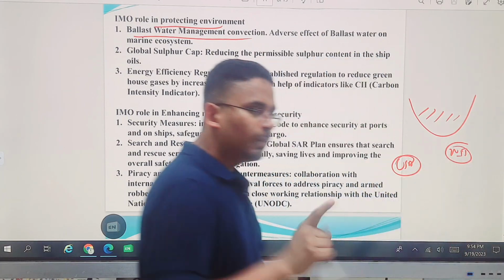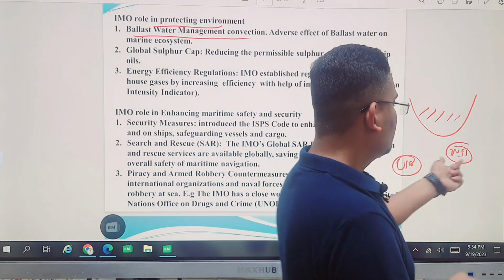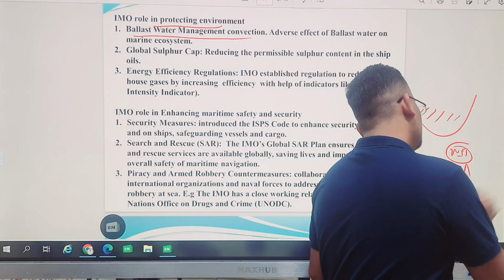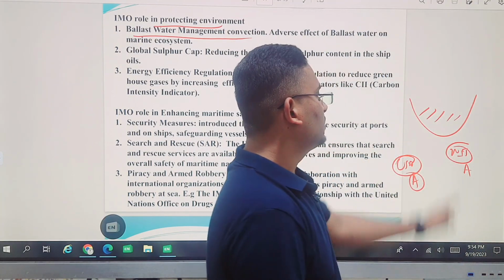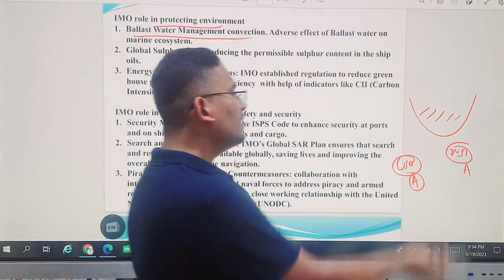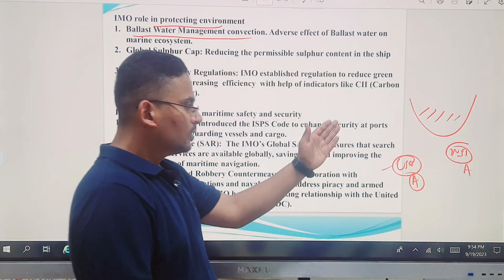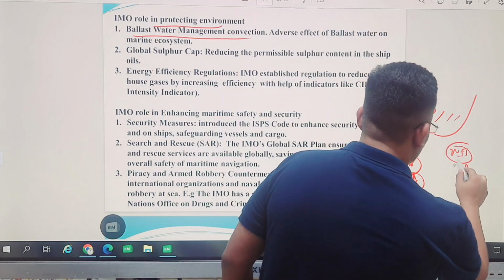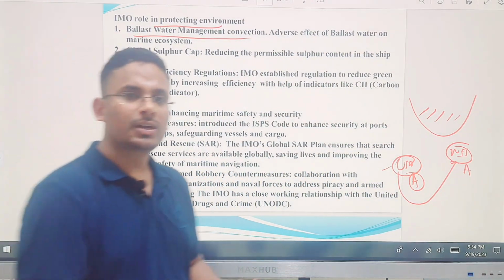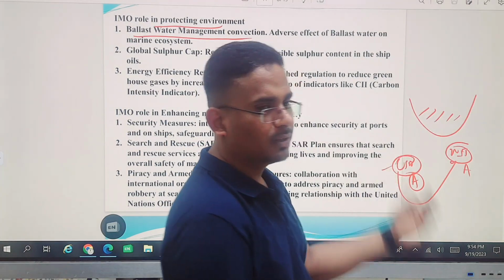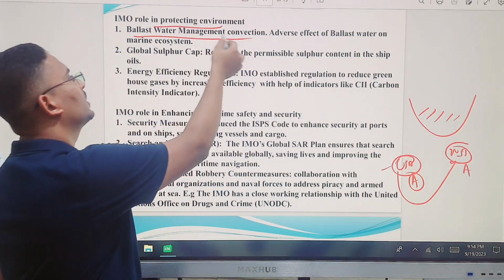But the problem is the water of India is going to the USA. Along with the water, some microbes are going to the USA or the coast of USA. When you leave the microorganisms of Asia in America, what happens? Some microorganisms may be invasive species. They may affect the environment of the USA. The reverse may also happen. The microorganisms from the USA may come to the Indian coast and become invasive species and affect the environment there. That is one thing. In order to manage that, IMO has come up with this convention.